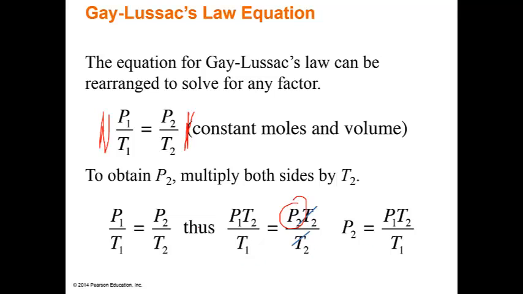Because remember, T2 over here is down on the bottom, and we don't want it down on the bottom because that won't leave us P2 alone. So we've got to bring it up top to the other side. It's just like multiplying both sides by T2 because it'll cancel out.